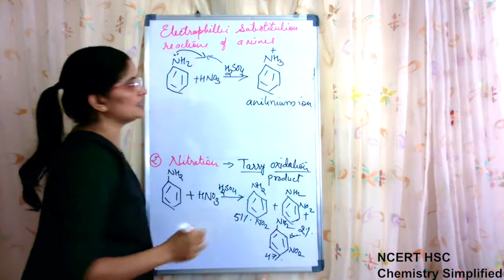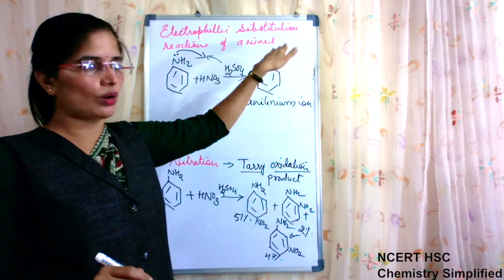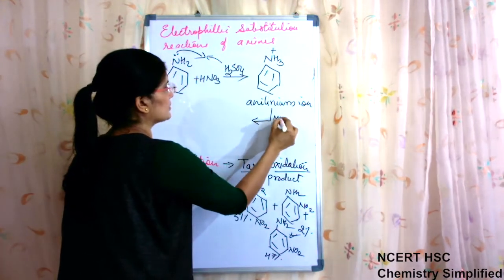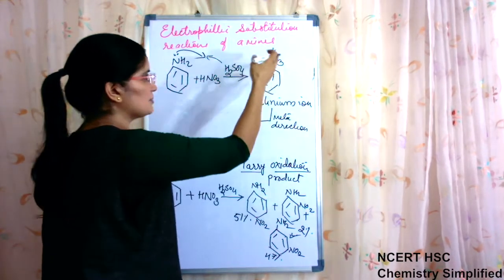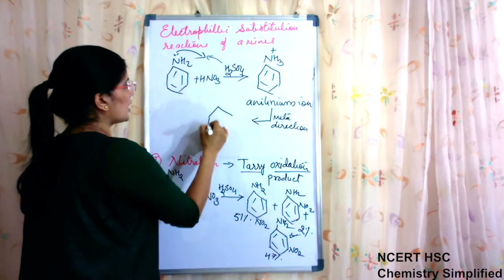This is known as anilinium ion. Now the anilinium ion which is formed is not ortho and para directing. This is meta directing.